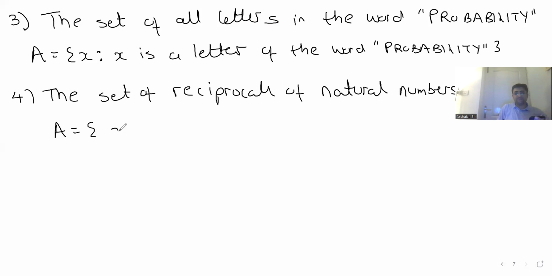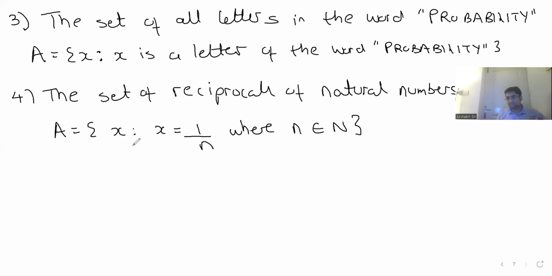Set A comprises of X such that, now see guys, look very carefully, X is equal to 1 by N, where N belongs to natural numbers. Please read this statement and tell me if you have a doubt. I repeat, set A comprises of all those numbers X, where X is 1 by N and N is a natural number. So if you try to list out the elements one by one, 1 by 1, 1 by 2, 1 by 3, you get the answer. Does anyone have any doubt in this?